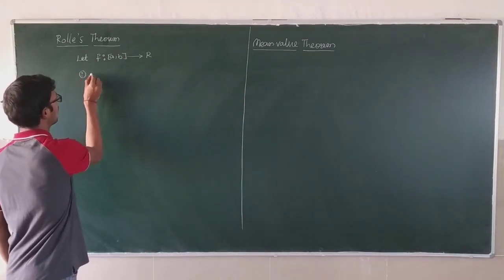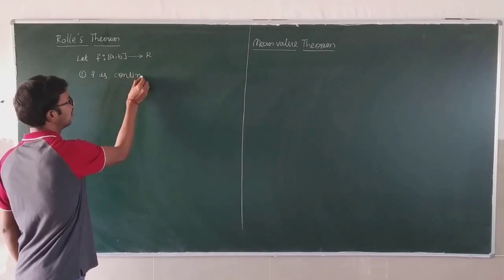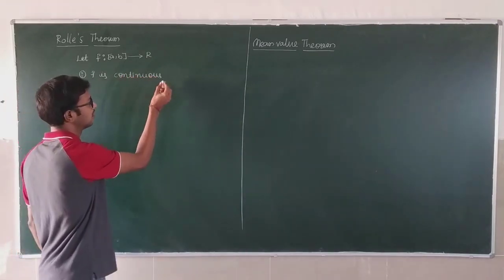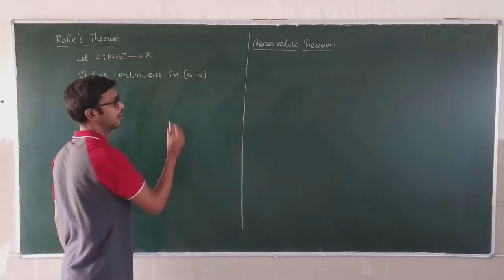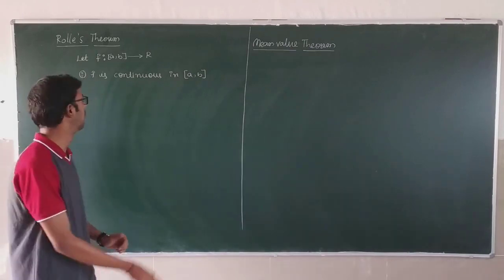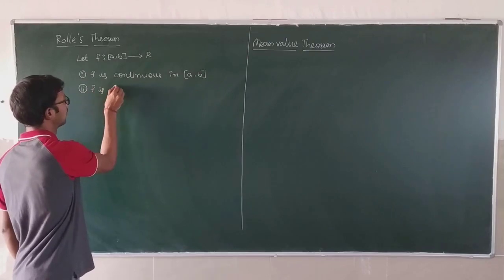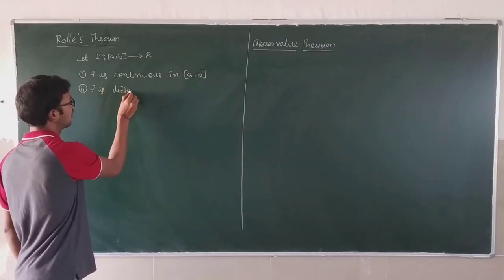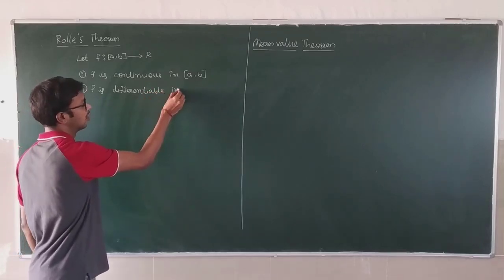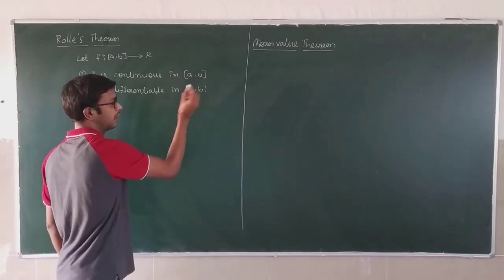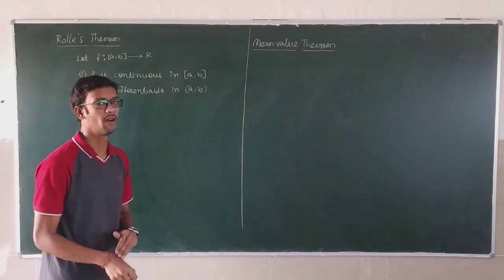First condition, f is continuous in closed interval a comma b. Number 2, f is differentiable in open interval a comma b.